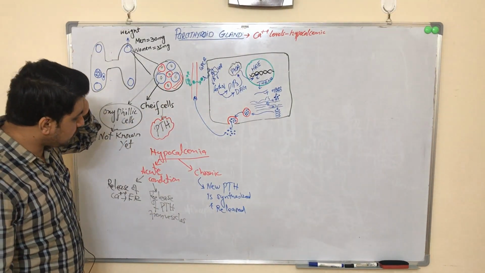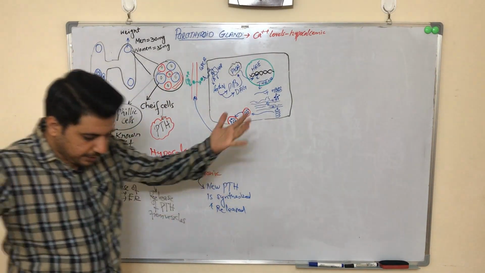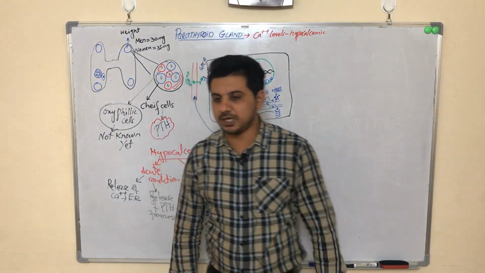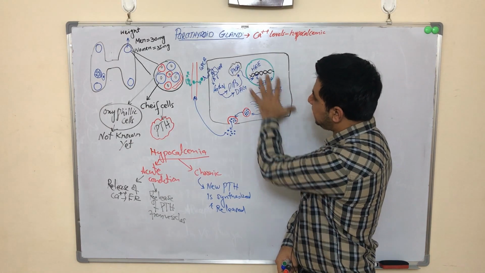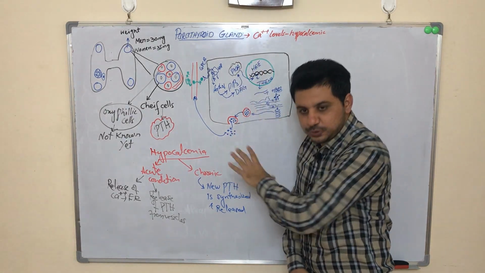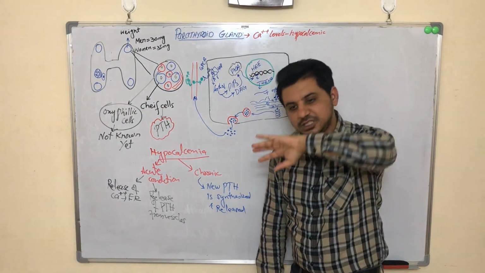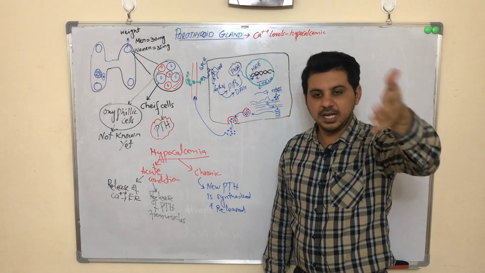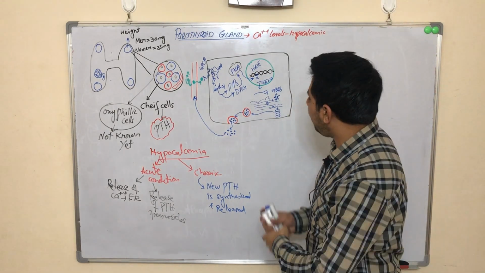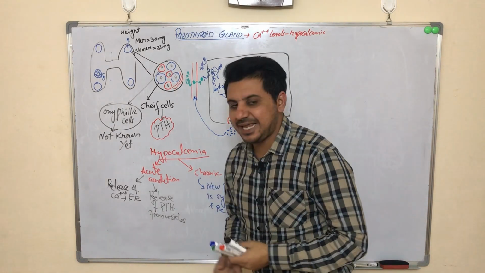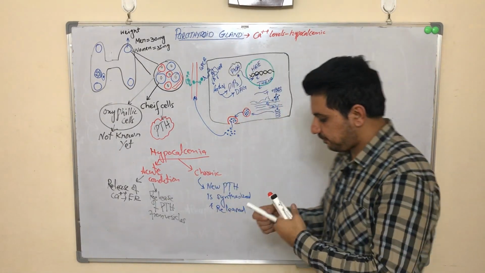Now, if we talk about the calcium, as we are discussing, calcium is very important. This calcium is responsible for triggering the chief cell to produce parathyroid hormone, and this calcium has to be maintained at normal levels, either increased or decreased. Okay.